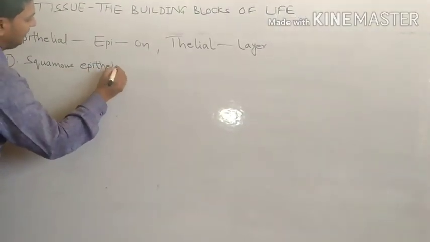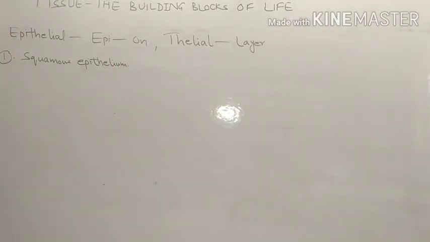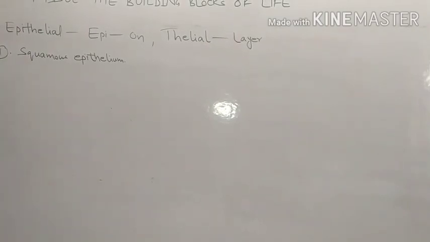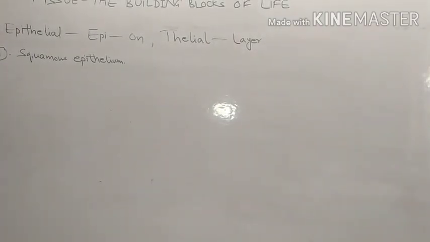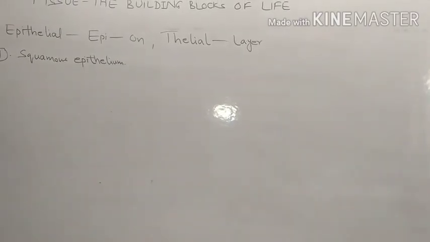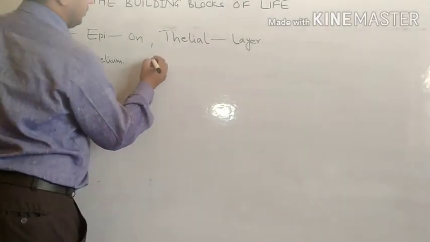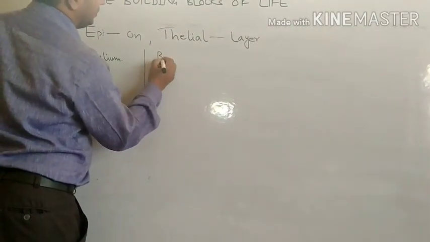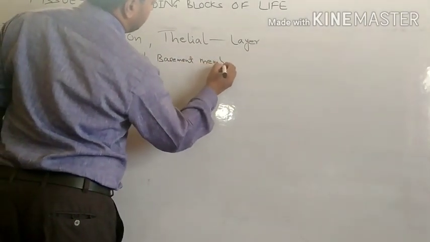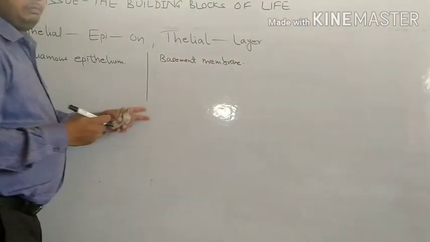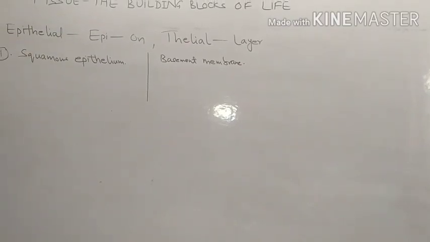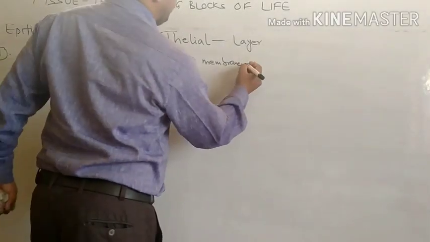But before moving further, I will tell something more about epithelial tissue. Epithelial tissues are generally those present in the inner lining of organs or the outer lining of our body. And epithelial tissue has a basement membrane. This basement membrane, what does it do? It separates epithelial tissue from connective tissue or other tissue. So basement membrane is clear.